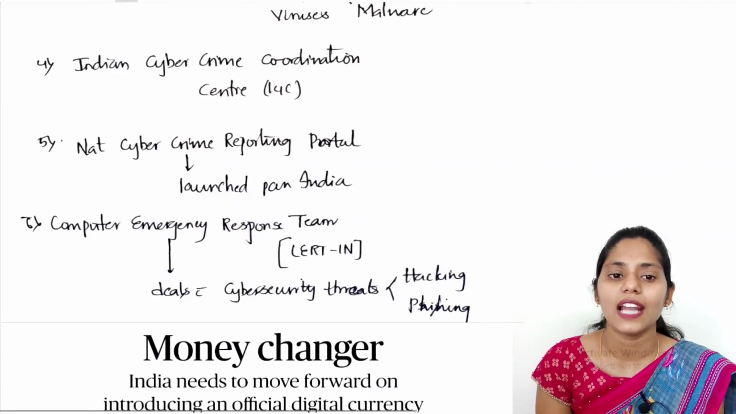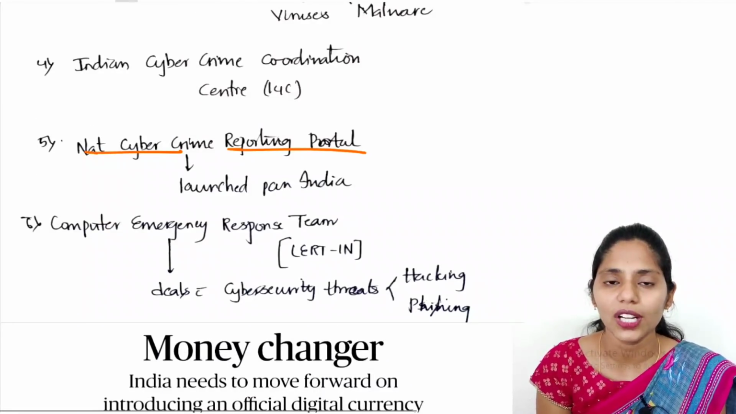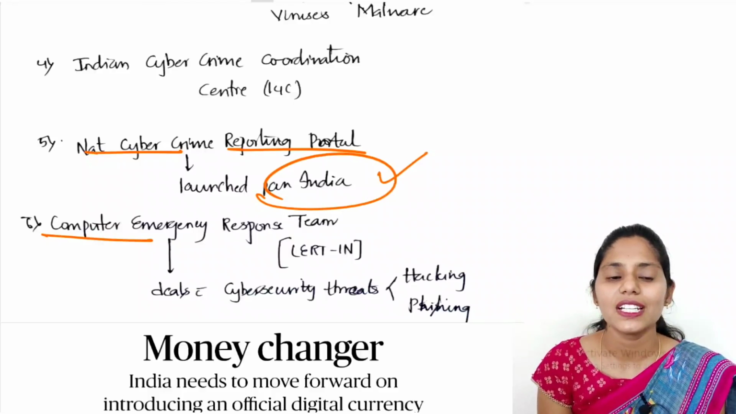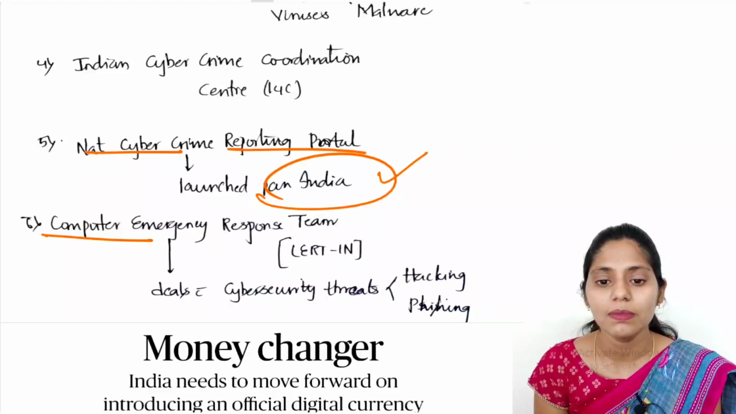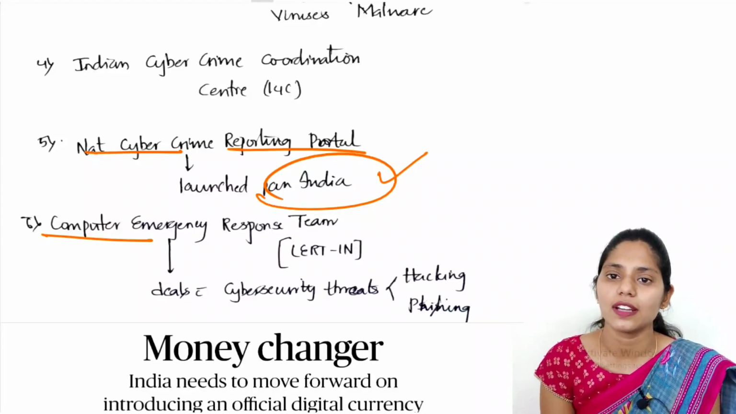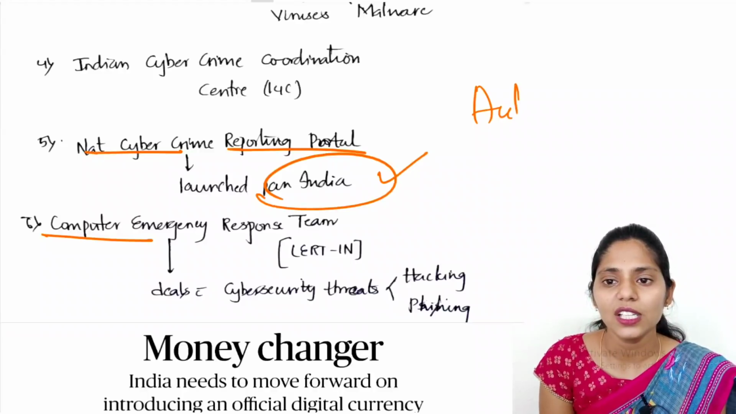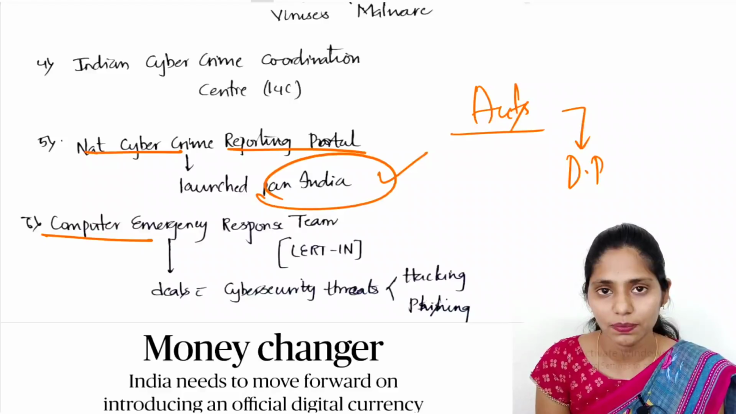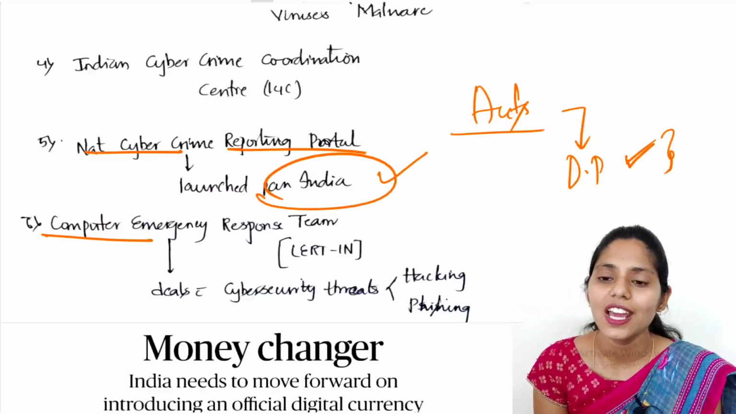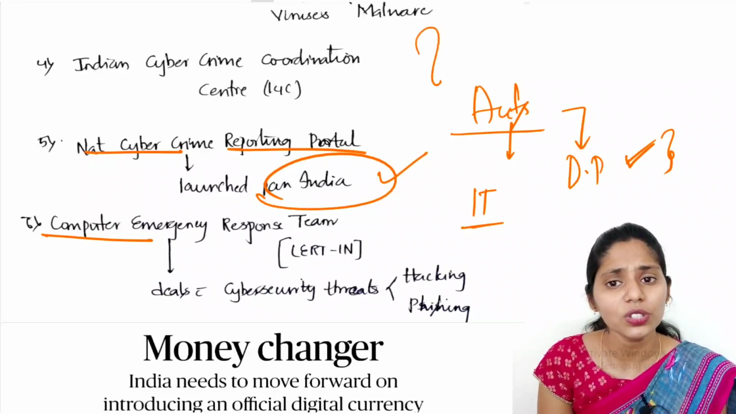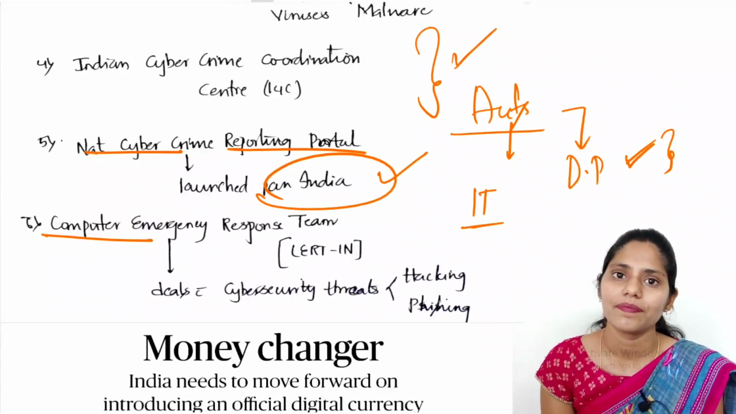We also have the National Cyber Crime Reporting Portal, which has been launched pan India, that is, throughout India. We also have CERT, the Computer Emergency Response Team, which deals with cyber security threats like hacking, phishing, etc. Talking about the acts and laws present in India, we have the Data Protection Bill, which is yet to be passed, and the Information Technology Act. These are some important things that you need to remember.